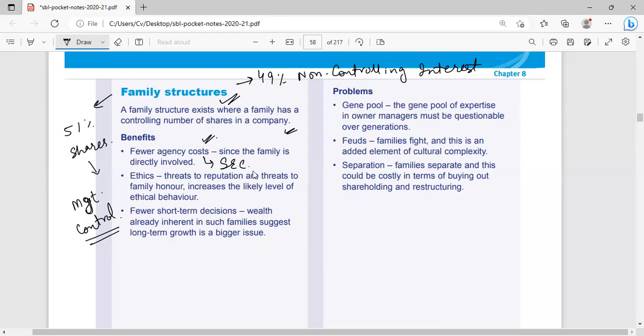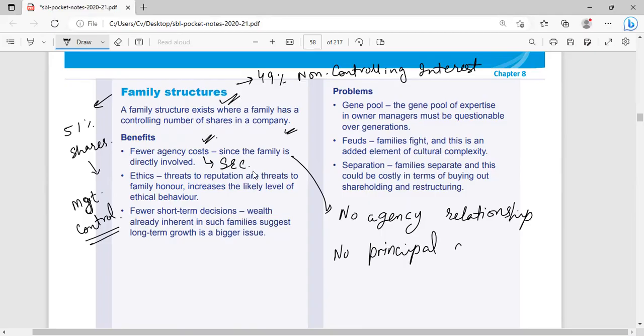Another factor, when a family is managing the business, the family does not need a separate management. There is no separate agency relationship. There is no separate principal agent relationship. So where there is no separate principal agent relationship, in this case there will be limited management because most of the family members are the managers, senior management. So agency cost is falling under what?